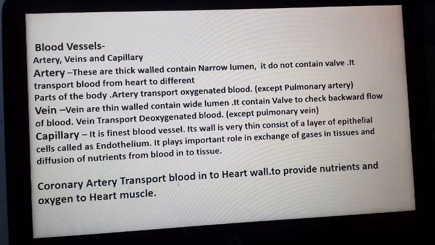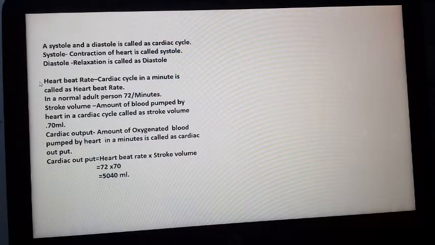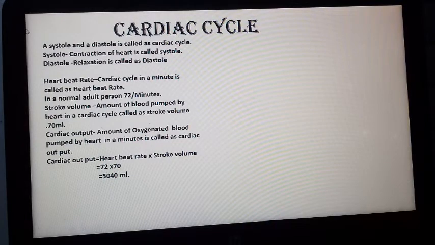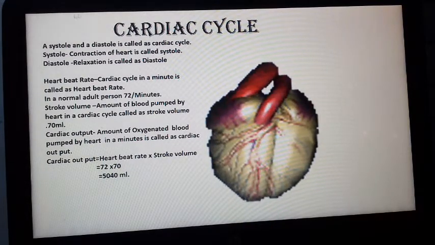Coronary artery transports blood into the heart wall to provide nutrients and oxygen to the heart muscle. The function of the heart: the cardiac cycle. How is the heart beating? You see, the heart is beating rhythmically, regularly, without getting rest. And thus the transportation of blood takes place.